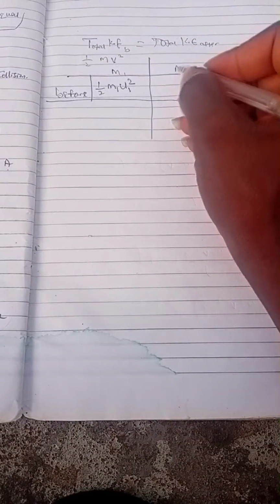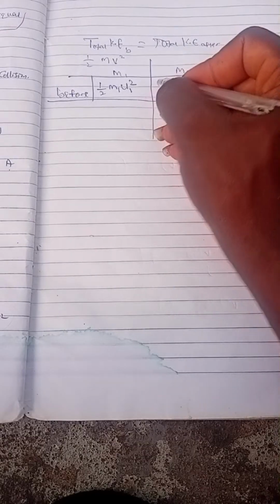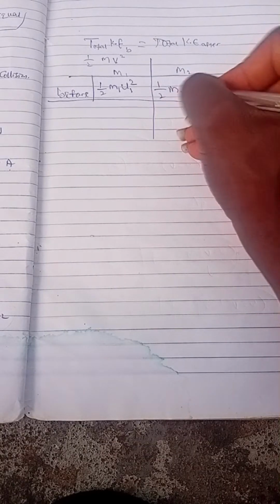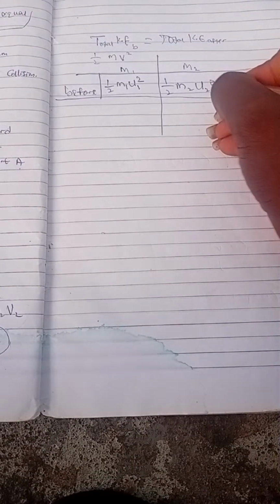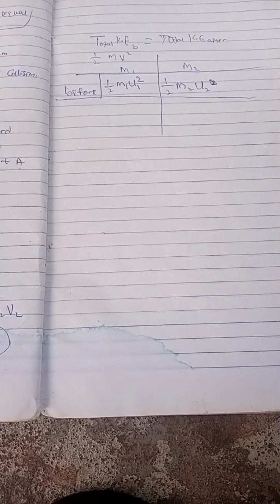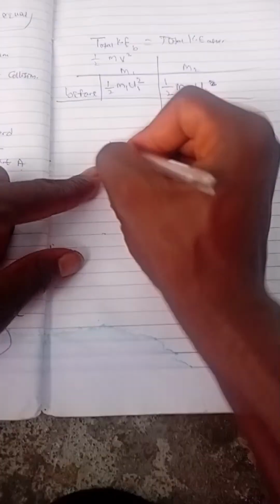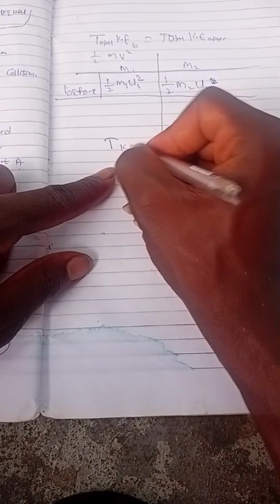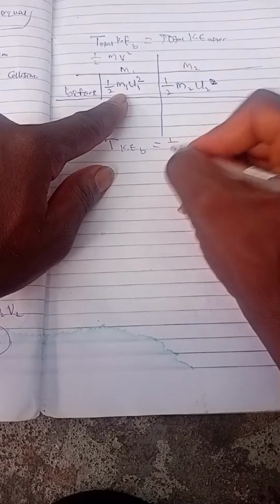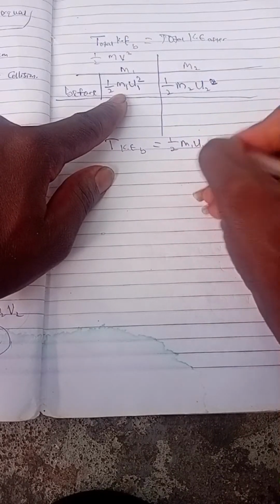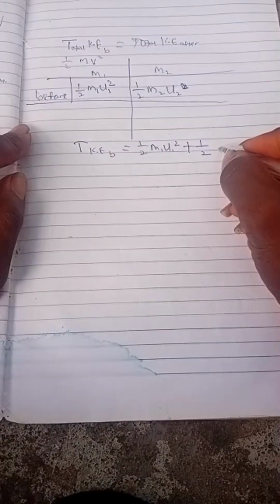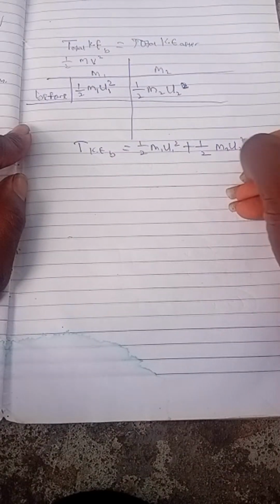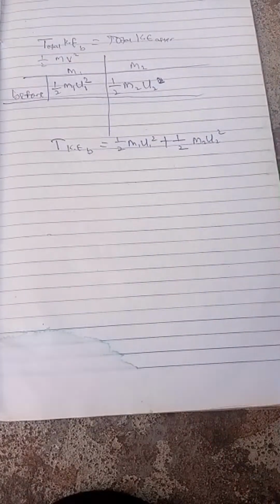For body 2, it is 1 over 2 m2 u2 square. So the total kinetic energy before collision is 1 over 2 m1 u1 square plus 1 over 2 m2 u2 square.